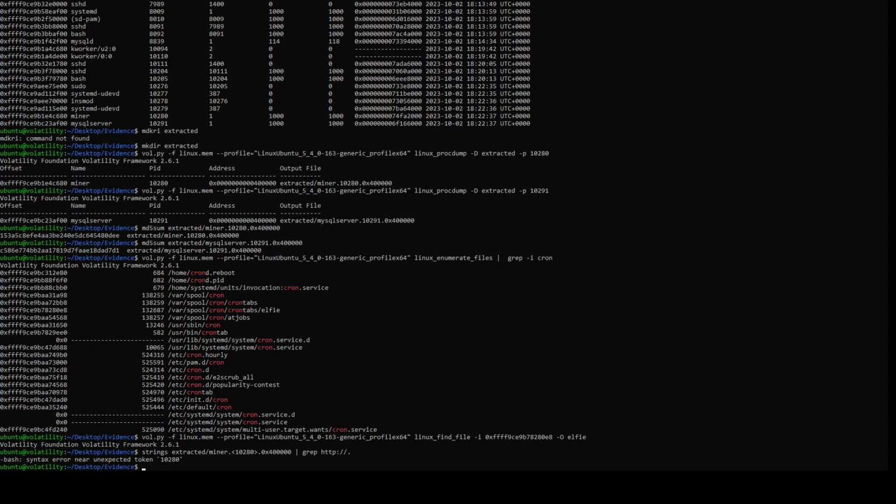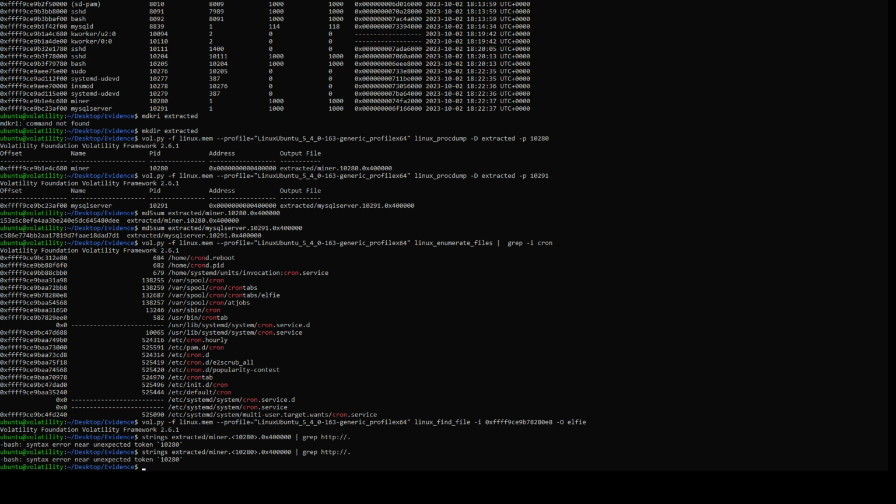The command reads: strings extracted /miner less 10280 greater 0x400000 grep http. Bash syntax error near unexpected token 10280. We're meant to remove the less than and greater than sign. Okay, I wasn't sure about that. Let's remove that. Less 1 less 0280 greater.